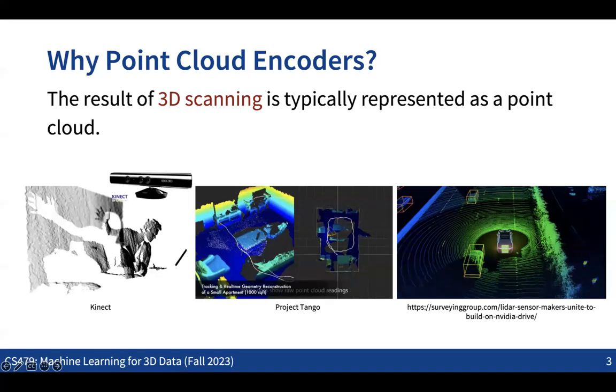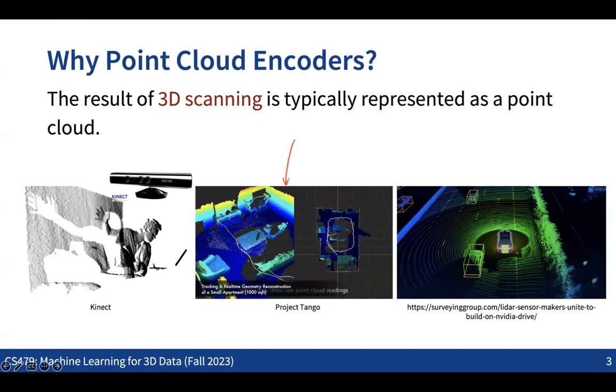some tasks that we can expect to see, for example in autonomous driving, just have LiDAR sensors scanning the whole environment, and we want to detect all the moving vehicles or pedestrians. For those applications, the input that we get is scan data, which is the case where we have the point cloud, right? And also for many robotics applications, where we want to teach an autonomous agent to navigate in space, the robot needs to scan the scenes. This is also the case where we take the point cloud as the input, right?